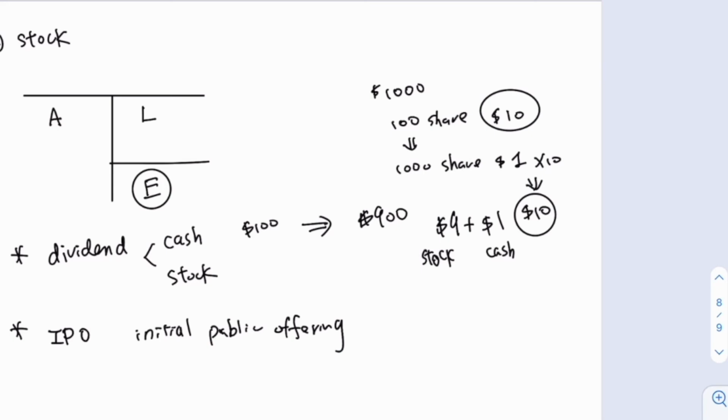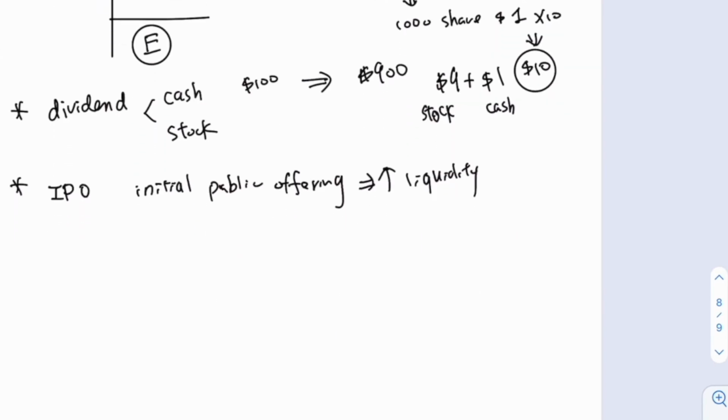However, once the stock is listed in the stock exchange, you can just sell the stock in the stock exchange if you want to get cash back for the wealth that you allocated to that particular stock. Then you don't even need to know who is buying the stock. So the good thing about the initial public offering is that it increases the liquidity of holding assets. The initial public offering means listing the stock in the stock exchange, and that is called the secondary market.